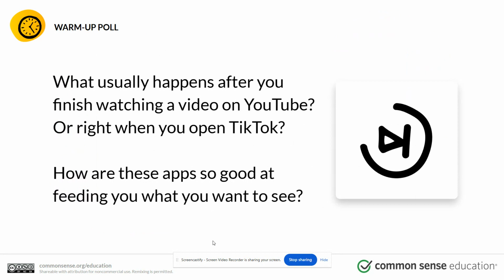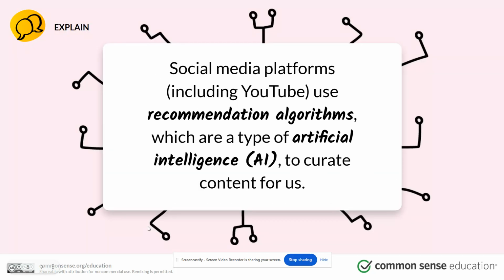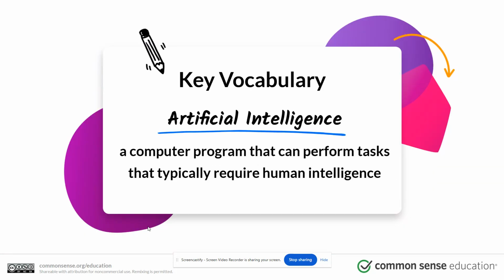What usually happens after you finish watching a video on YouTube or right when you open a TikTok? And how are these apps so good at feeding you what you want to see? Social media platforms, including YouTube, use recommendation algorithms, which are a type of artificial intelligence, to curate content for us.